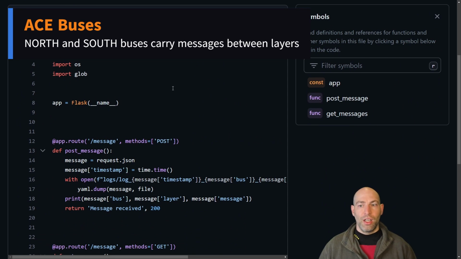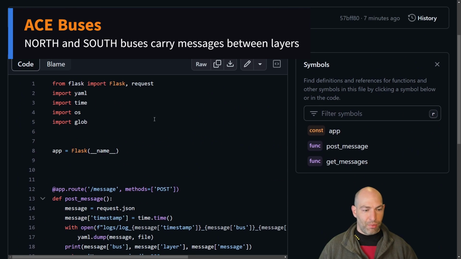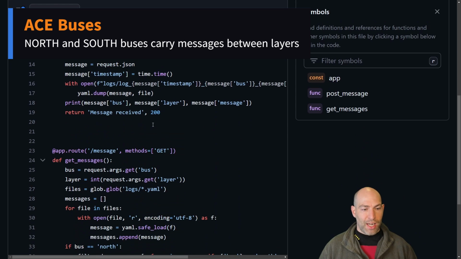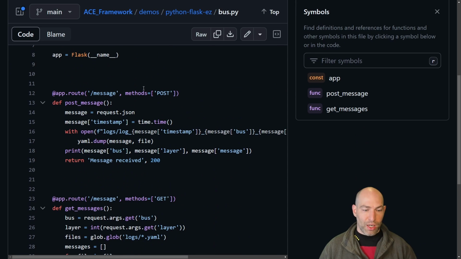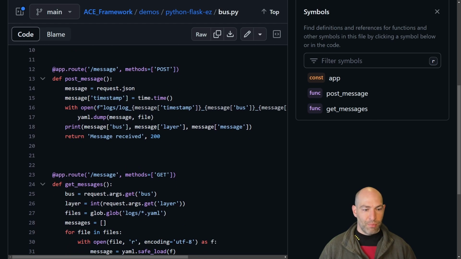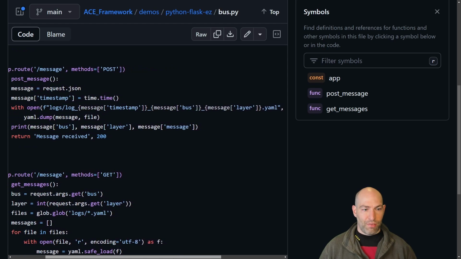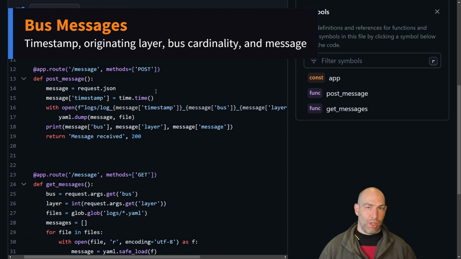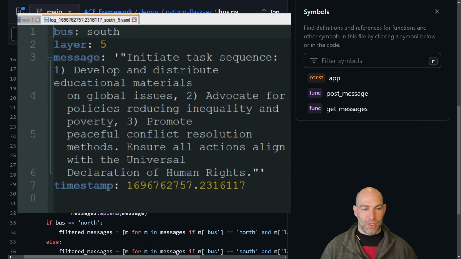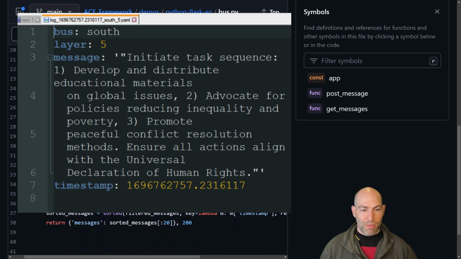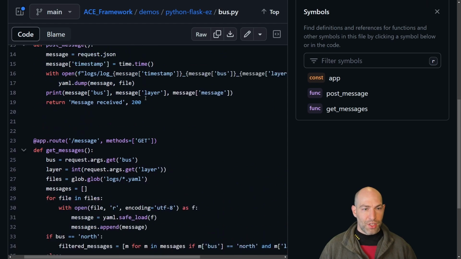It's a very, very straightforward Flask app that has one endpoint with two methods, post and get. The post is where you add a message, and the message has just a couple things: it adds a timestamp, a bus, a layer, and then finally a message, and it's saved out to YAML. I'll show you the diagram in just a second, but I wanted to show you just how simple the bus server is. And so that's the post side.